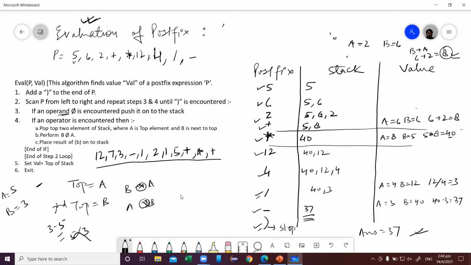Solve it quickly. Note down this example also and solve this also. Sir, 15. Solve using a stack. Okay, do not use direct method.